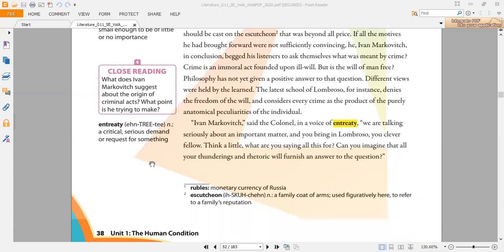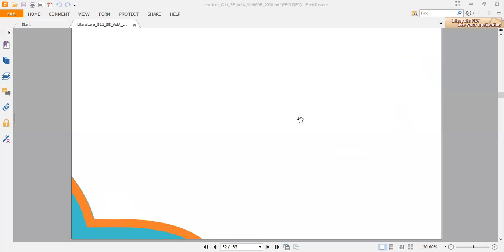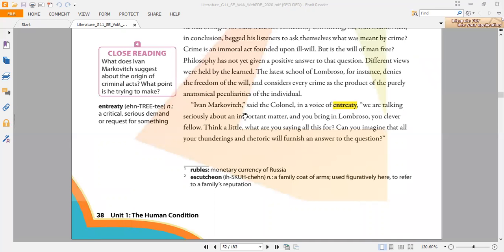After that, we can see another very important line that Mr. Markovici says. Ivan Markovici said to the column in a voice of eternity, "We are talking seriously about an important matter. And you bring in Lambrusu, you clever fellow, think a little. What are you saying all this for?